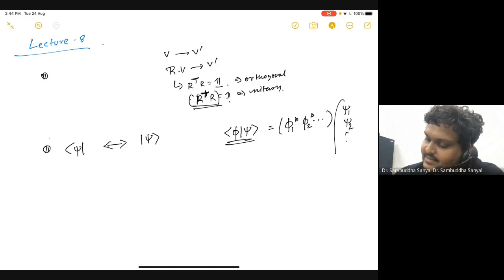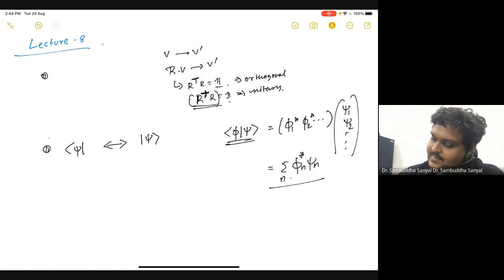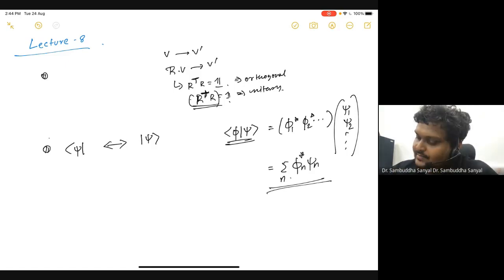For every vector, I need a concept of its dual vector to properly define a scalar product.